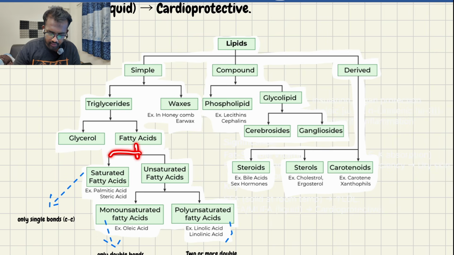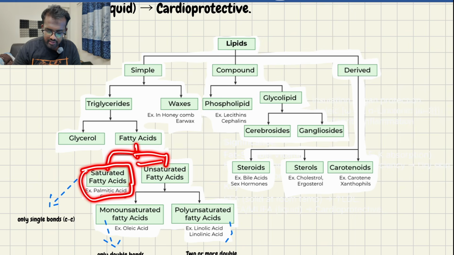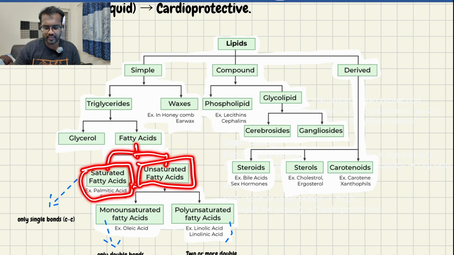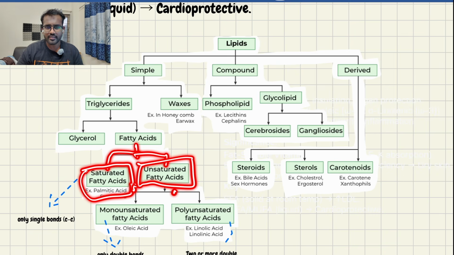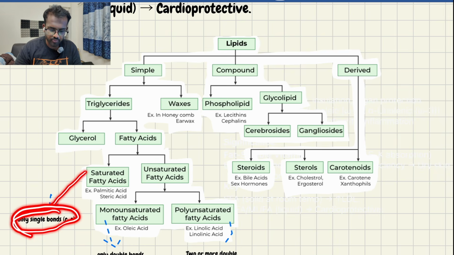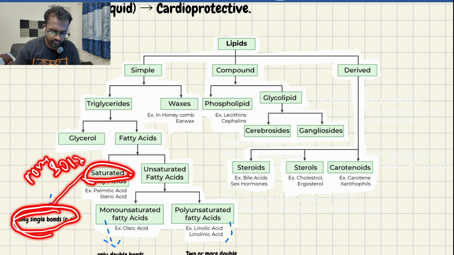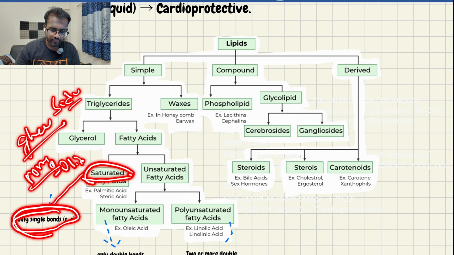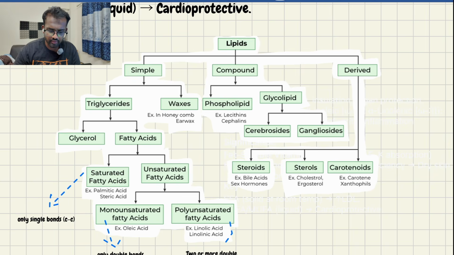These fatty acids are of 2 types majorly: saturated fatty acids and unsaturated fatty acids. What are the differences between them? See, in saturated fatty acids there are only single bonds, and they are solid at room temperature. Like ghee, when you keep it at room temperature, it becomes solid.